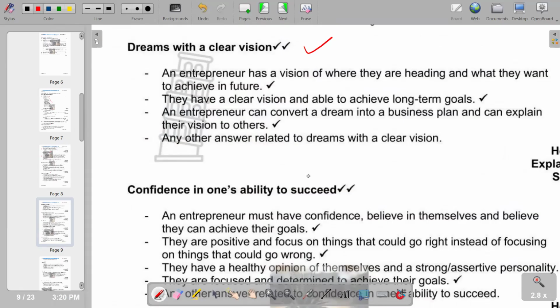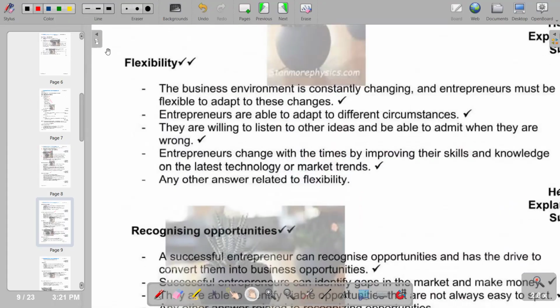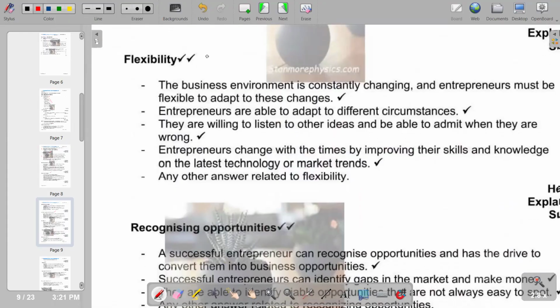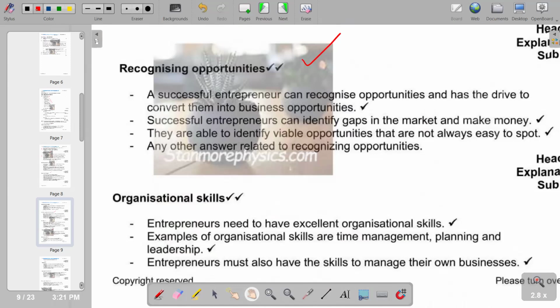Confidence in one's ability to succeed, another quality of an entrepreneur. Flexibility, also as one of the qualities. Recognizing opportunities is another quality. Organizational skills, we have another quality.